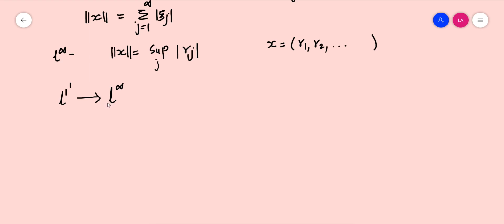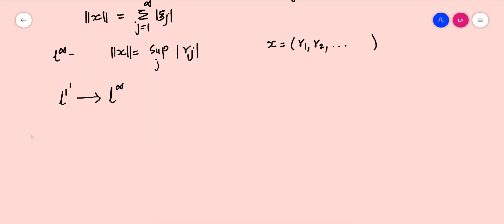First, we have to identify the properties of a general linear functional defined on L1. For that, we take an arbitrary basis, in this case a Schauder basis of L1.